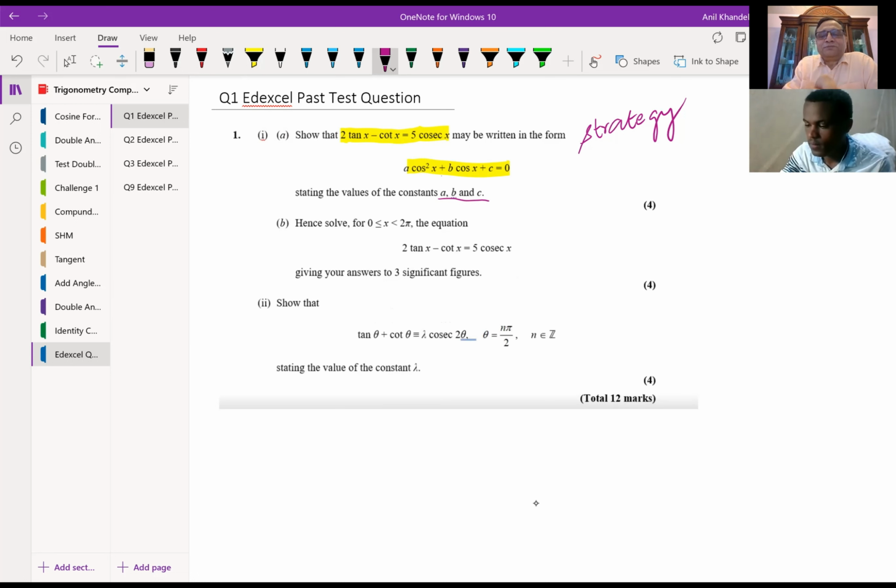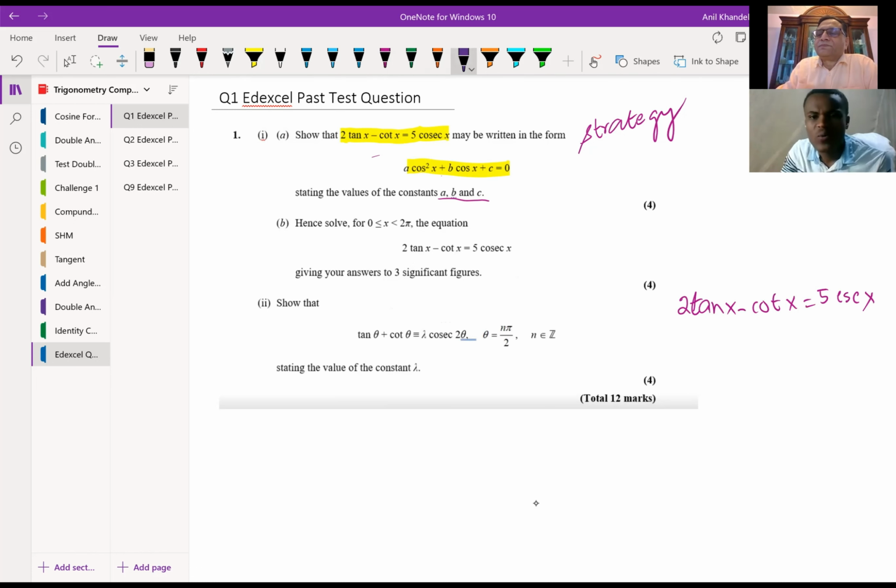Now, can you tell me how will you prove this identity or rearrange the equation? So we have 2 tan x minus cot x equals 5 cosecant x, right? And we have to write in terms of cos. So how will you do it?